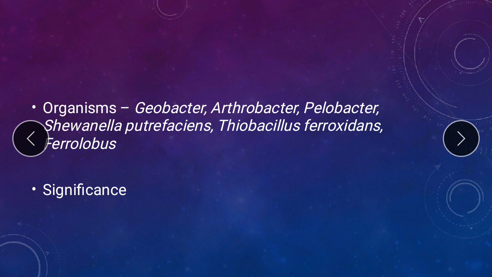So when you talk about the manganese reduction, you need to write about what are the organisms involved, what is the significance, and what is the common electron donor that is going to donate the electrons to manganic, which accepts the electrons and gets converted into manganese. So this was about the reduction of iron and manganese in the anoxic ecosystem.